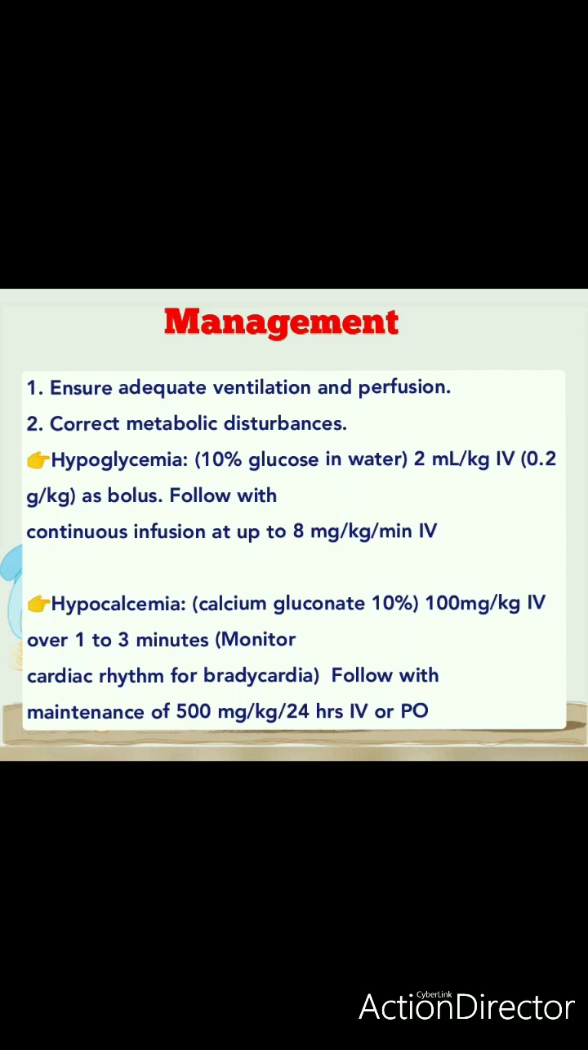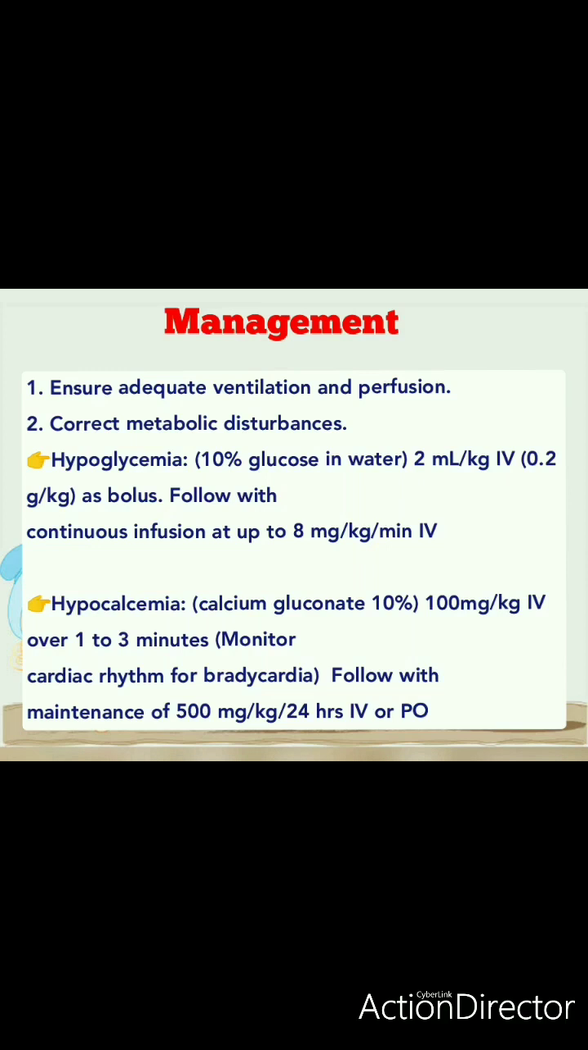Okay. Next we'll be discussing the management. The first and foremost thing is that neonatal seizure requires urgent management or urgent treatment. Why? Because we need to prevent brain injury. Okay, so कौन सा टाइप है इससे मैटर नहीं करता, but every type needs urgent treatment to prevent brain damage.